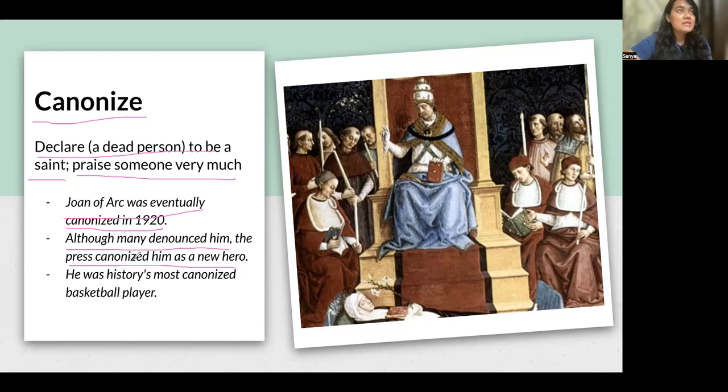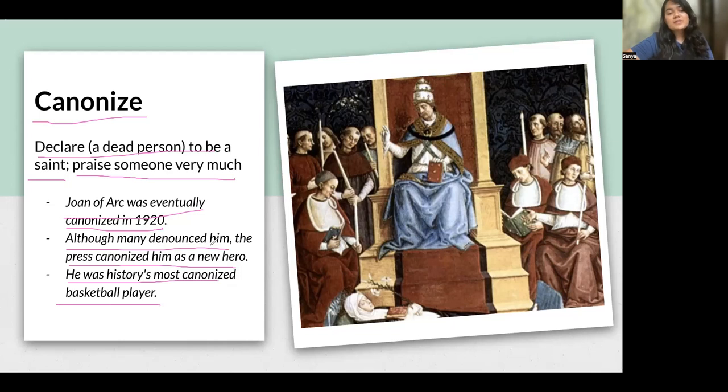Canonized by the press, that means the press, the newspapers, the news channels, they all declared this person worthy of praise, all right? He was history's most canonized basketball player. That means this person was the most praised basketball player in history.